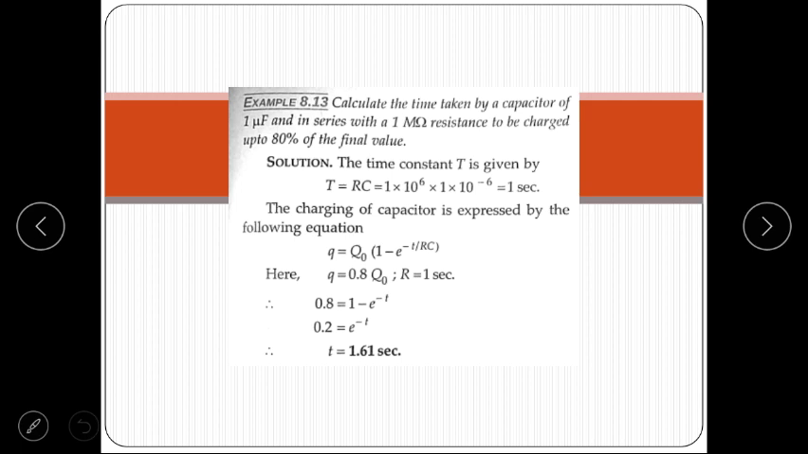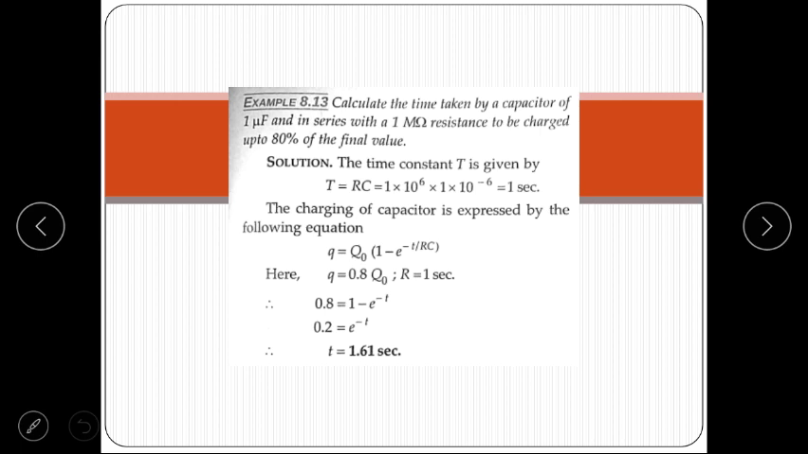Now we take an example. In the given example, calculate the time taken by a capacitor of 1 microfarad, which is connected in series with a 1 mega ohm resistance, to be charged up to 80% of the final value. It means a capacitor connected in series with a resistance, how much time will it take to charge 80%, we have to find out. In an RC circuit the time constant is T is equal to RC. So R value is 1 mega ohm, C value is 1 microfarad. So T is equal to 1 second.